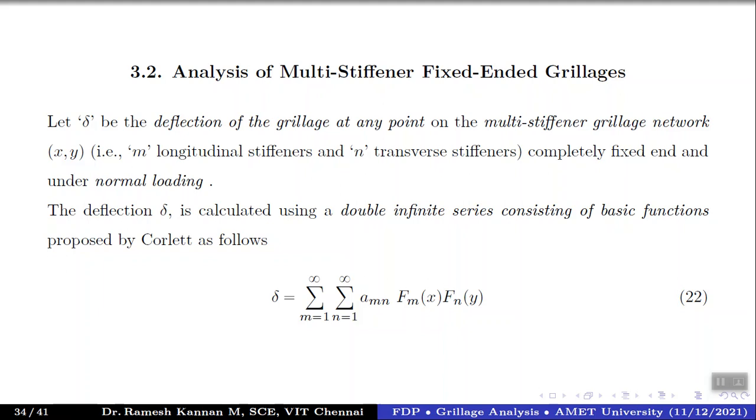So the deflection of the grillage at any point on the multi-stiffener grillage network, completely fixed and under normal loading, like the supports are completely fixed or the ends are completely sealed and subjected to normal loading. So this is the delta, which equals the sum over m equals 1 to infinity, n equals 1 to infinity, and this factor we have already seen in the previous case, and fmx multiplied by fny are the basic functions proposed by Corlett.